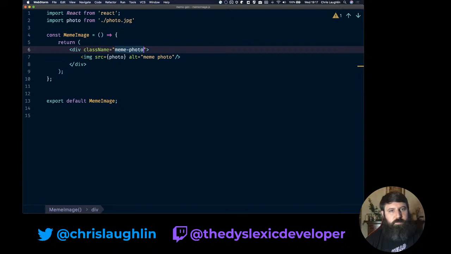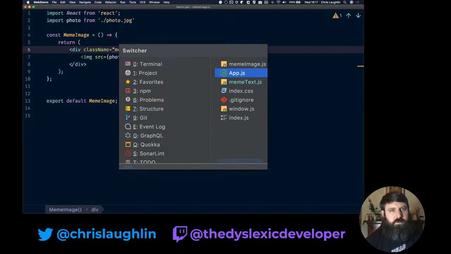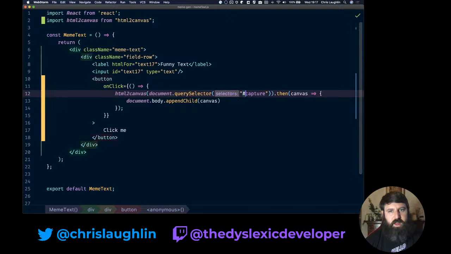So we want to use our meme photo class instead. So we go back to meme text. What we do is we provide a DOM element. In the example they gave us, they were using document query selector. Document query selector can take any CSS selector. It could be an actual element like a div or a span, or it could also be an ID. So in this example, they're using an element that has an ID of capture. So you do hash and then the name of the ID, or it could be a class name, so dot and then the class name.